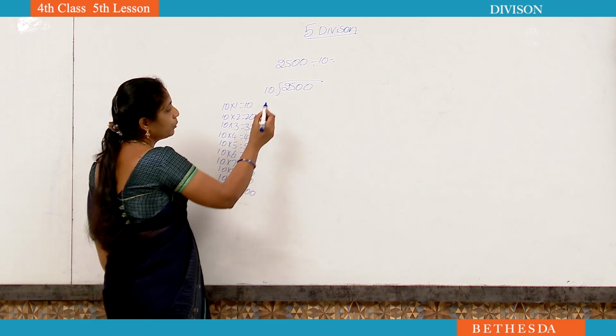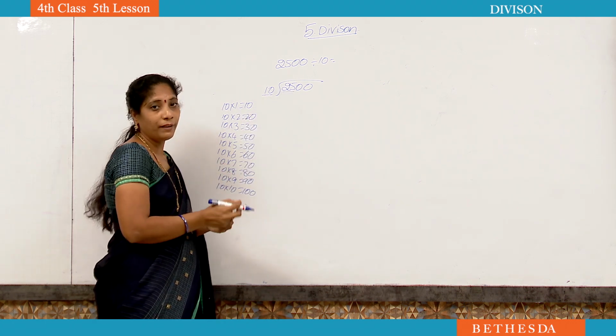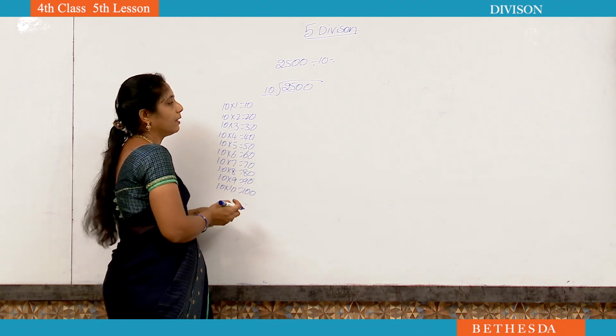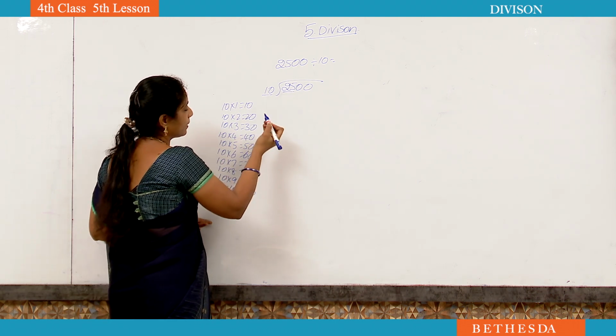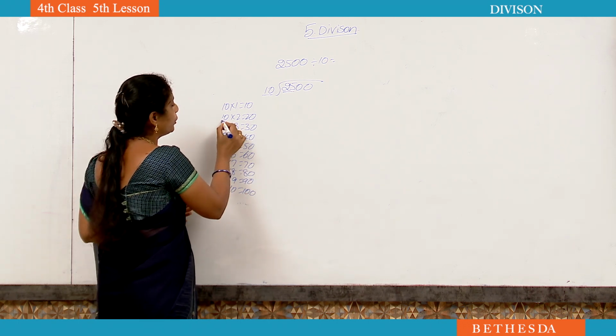Now here 2 digits are there in the divisor, that's why you have to compare 2 digits. 25, 25 is greater than 10, that's why you have to take only 2 digits. Is there 25 in the 10 table? You have to check, not there. Then what should we do?